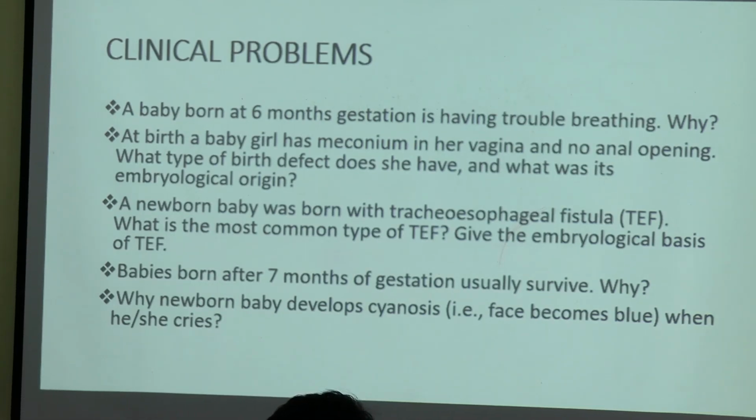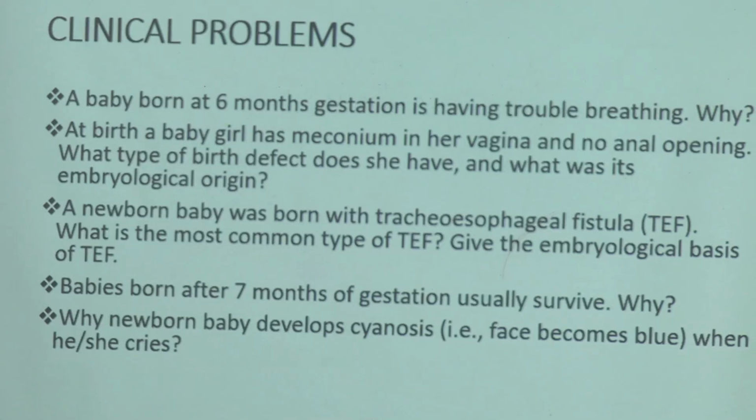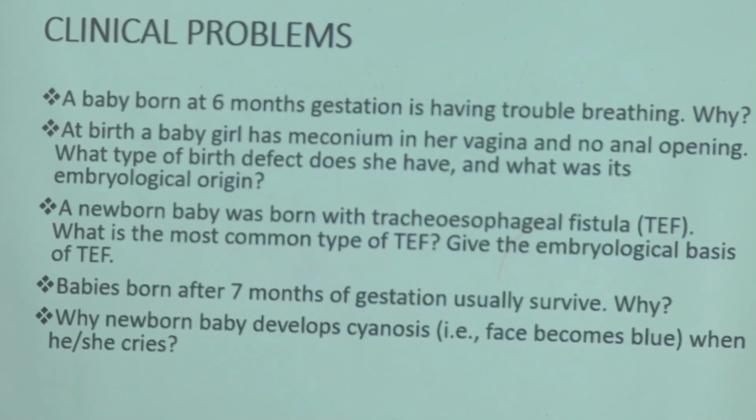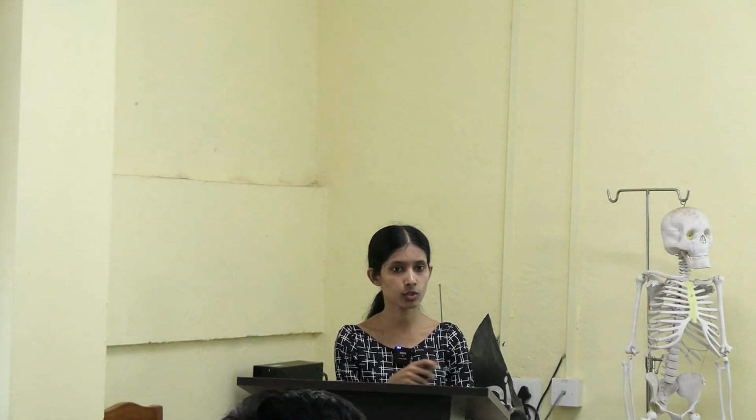Next the question is what type of birth defect does she have and what was its embryological origin? If there is no opening in the anal region, your poop is happening in the vaginal region. What is it called? That particular condition is called meconium. It is related to your development of hindgut, rectum and anal canal again. Go see in the textbook and answer.